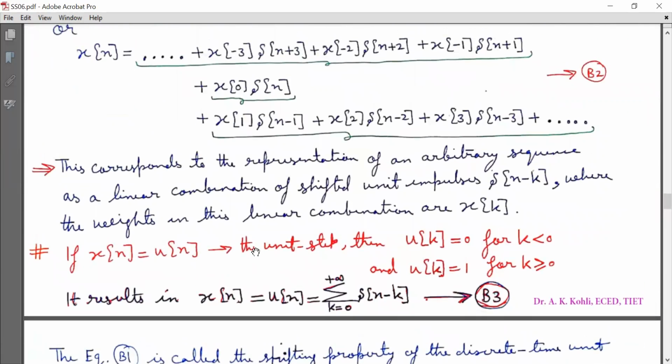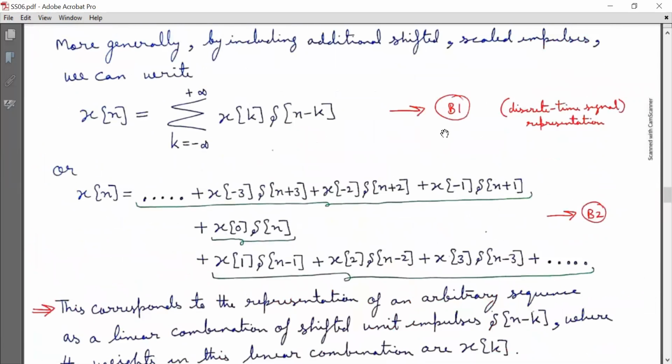Now u[n] is the unit step, so u[k] is equal to 0 for k less than 0 and u[k] is equal to 1 for k greater than or equal to 0. So x[n] = u[n] is equal to summation k running from 0 to infinity δ[n-k]. This is based on equation B1.